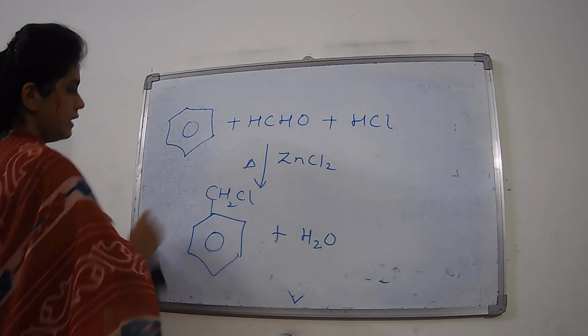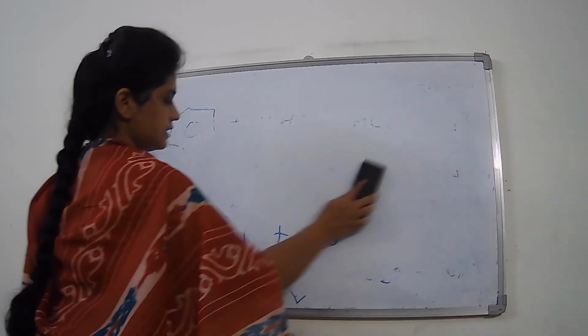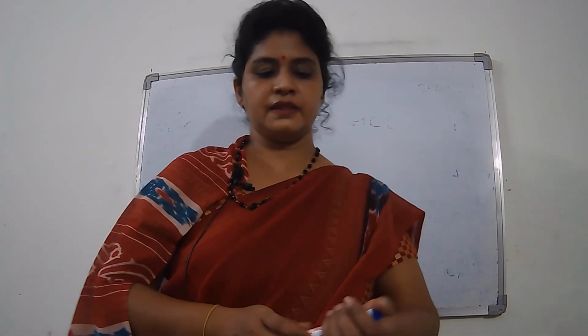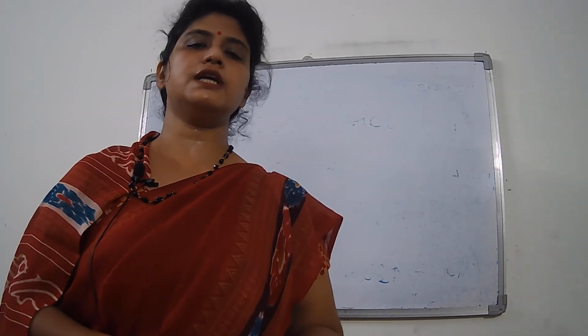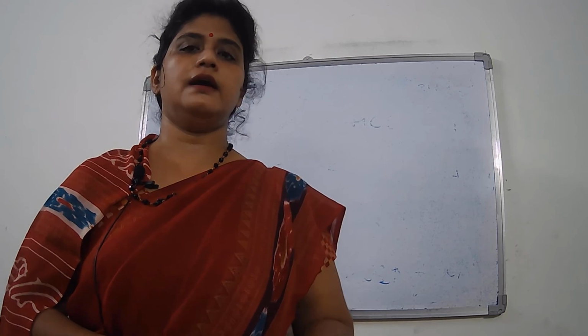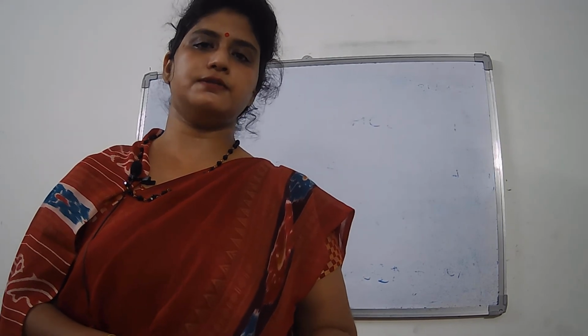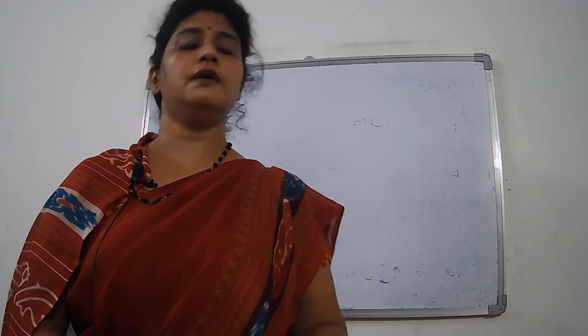So students, we again revise all three methods of preparation for benzyl chloride. First, we use the reactant toluene. We convert toluene to benzyl chloride by two methods. In the first method, toluene reacts with chlorine, simple chlorination takes place, and we get benzyl chloride. And when toluene reacts with sulfuryl chloride in the presence of dibenzoyl peroxide, we also get benzyl chloride. That is the first method of preparation, when we are using the reactant toluene.